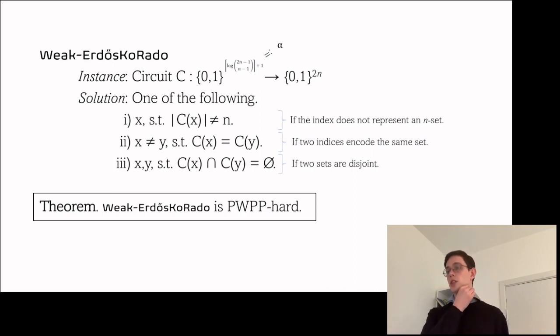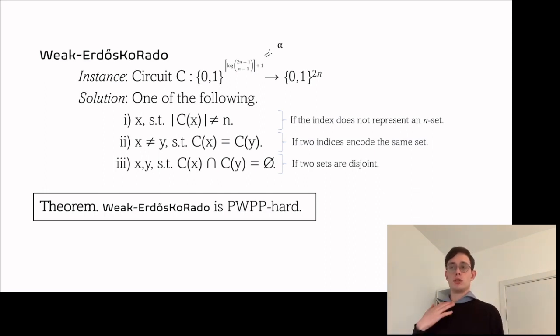And here we guarantee that the collection is larger than the bound by saying that its input size is alpha, which we define as log of 2n minus 1 choose n minus 1, rounded up, plus 1. So this guarantees that we have more sets than we need.